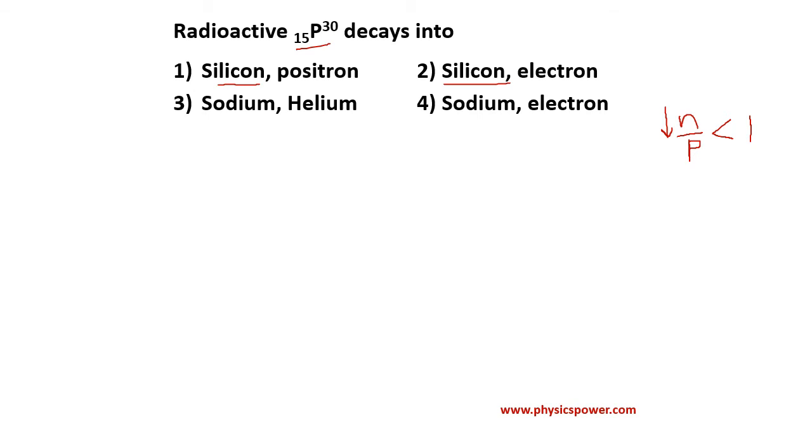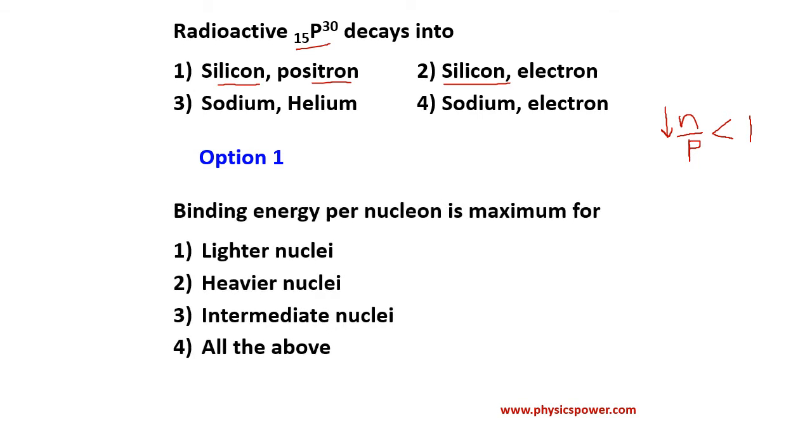And further, if you analyze, if a neutron disintegrates into a proton, in that case you will get an electron. But here a proton is converting into a neutron, so in that case you will get a positron. So that is why the answer is option 1. I hope you understand. Next question.